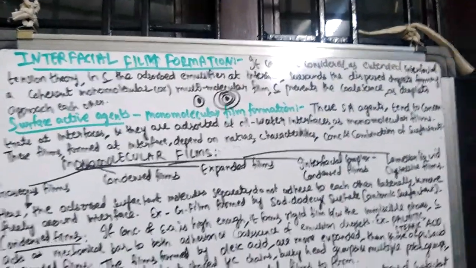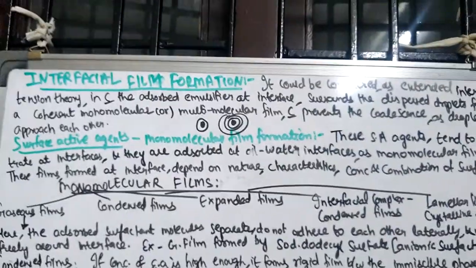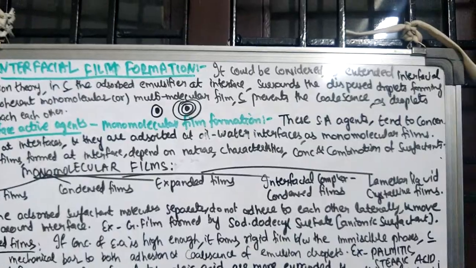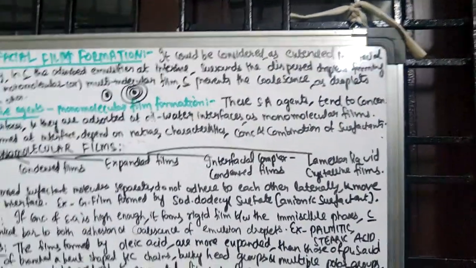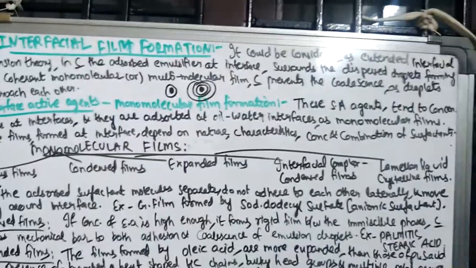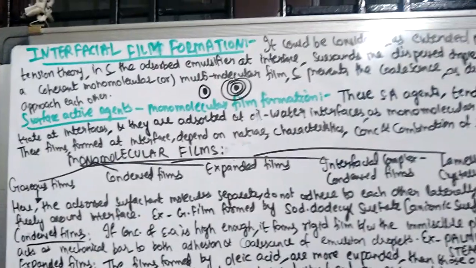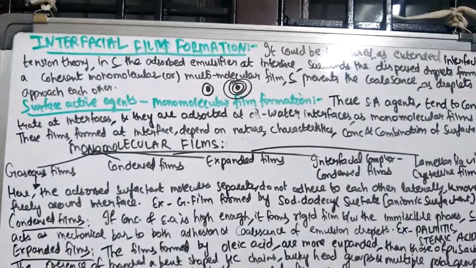I repeat again about interfacial film formation. It is considered as an extended interfacial tension theory, in which the adsorbed emulsifier at the interface surrounds the dispersed droplets, forming a coherent monomolecular or multimolecular film, which prevents the coalescence as the droplets approach each other.